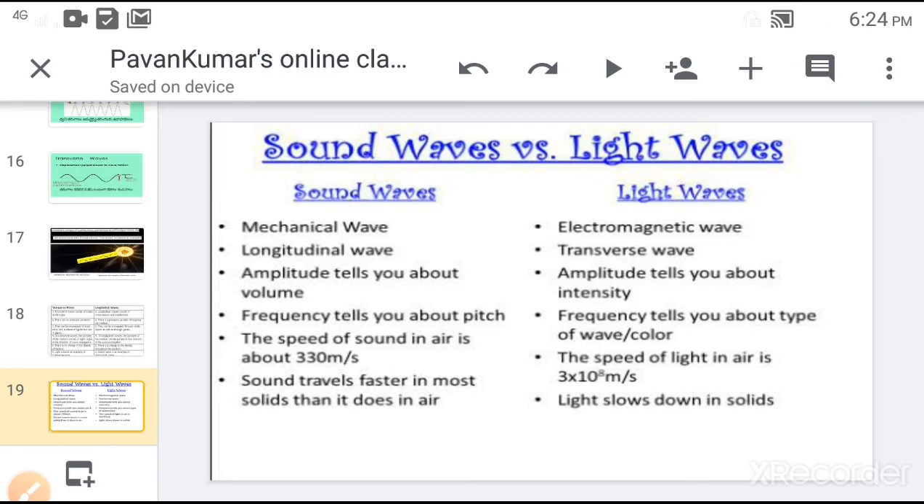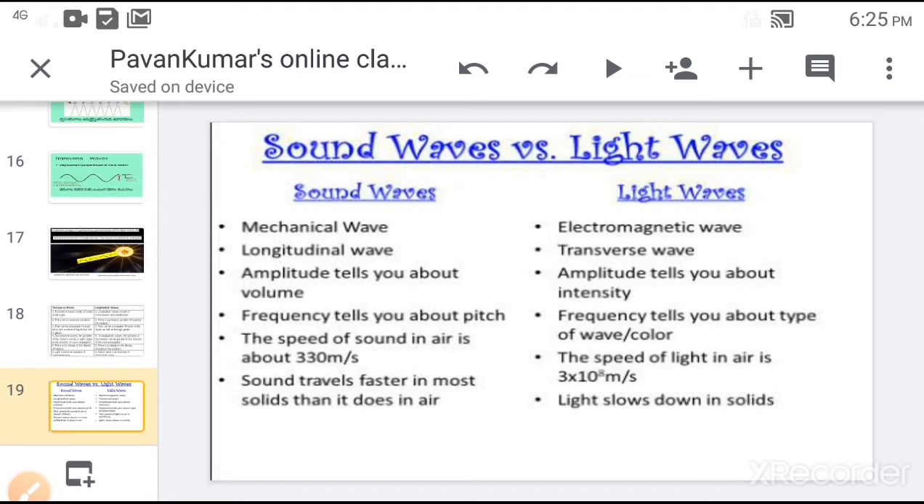Next, the major differences between sound waves and light waves are as below. Sound waves are mechanical waves. They can travel only when there is a medium. Light waves are electromagnetic waves. They can travel without any medium. Sound waves are longitudinal waves, whereas light waves are transverse waves. In the case of sound waves, the amplitude tells about the volume, and in the case of light waves, the amplitude tells about the intensity.